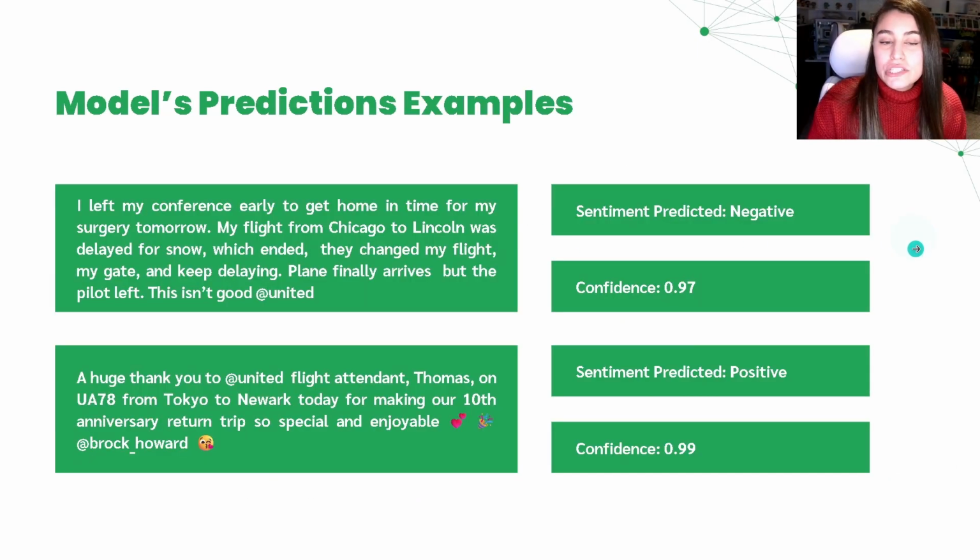And I brought two examples to illustrate the performance of our model. In the first example, the customer is complaining about the delays in the flight, which our model predicted as a negative comment with a confidence of 97%. The second comment is a customer expressing their gratitude for the company, and our model predicted it as a positive comment with 99% confidence.